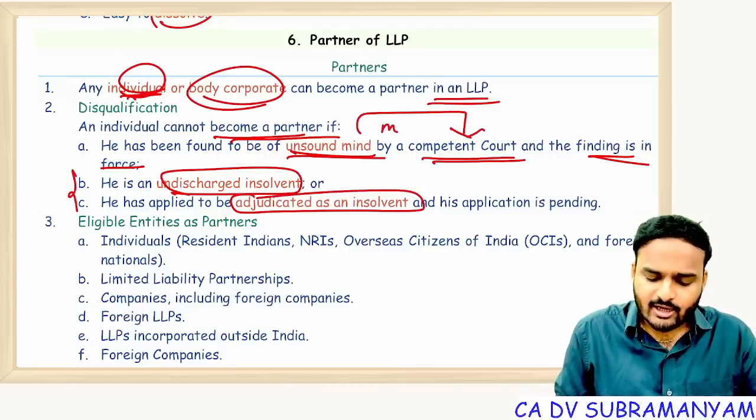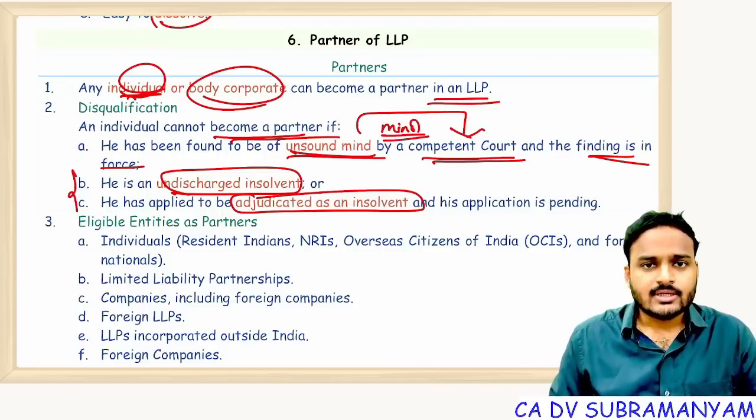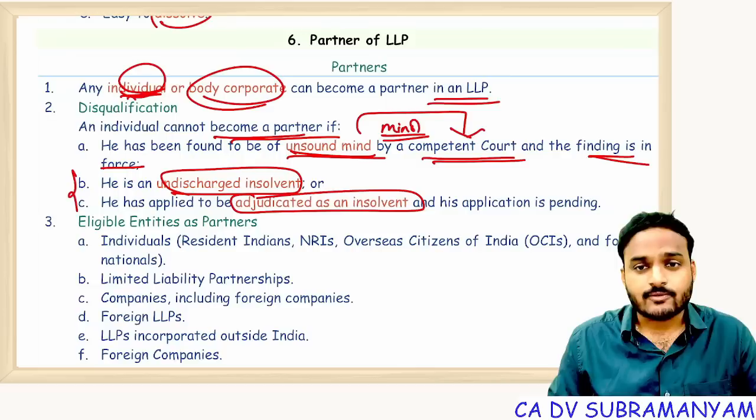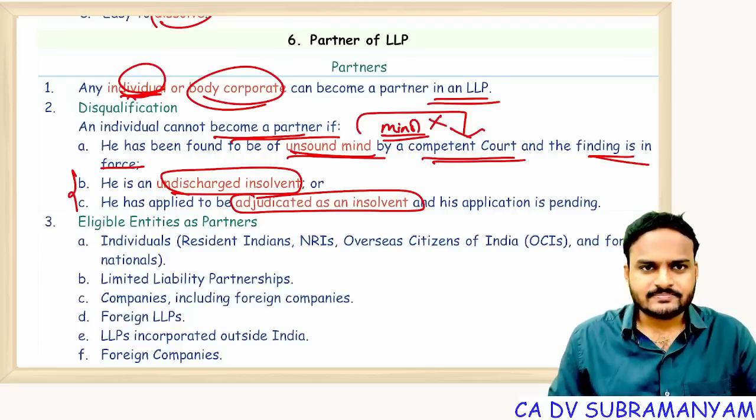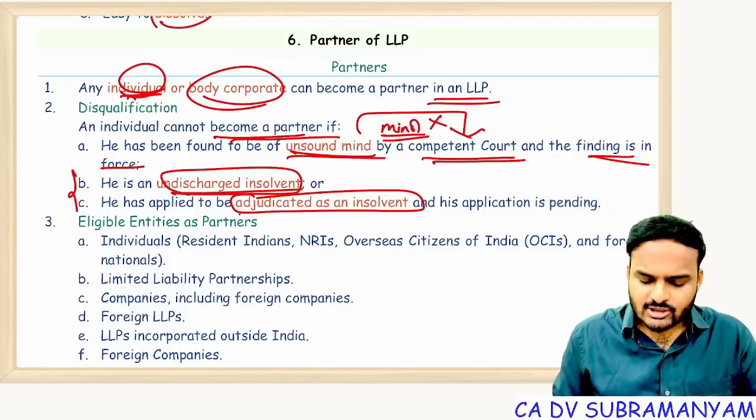Even a minor cannot become a partner of LLP. You know, there is a provision in the Indian Partnership Act: a minor can be admitted for the benefits of the partnership firm, but here that exemption or allowance is not there. A minor is straight away disqualified. Undischarged insolvent, adjudicated as an insolvent.